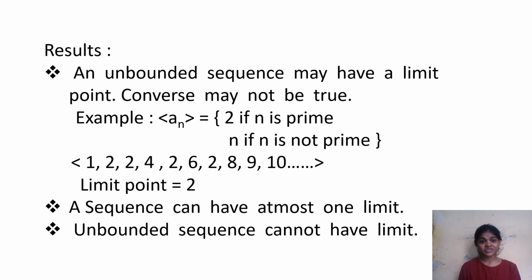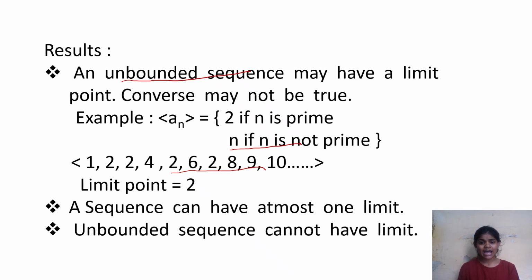Now we will learn some results. An unbounded sequence may have a limit point, but the converse may not be true. I take the example of sequence an, which is 2 if n is prime, and n itself if n is not prime. The sequence will be 1, 2, 2, 2, 2, 2, 2, 8, 9, 10 and so on. Its limit point is 2.